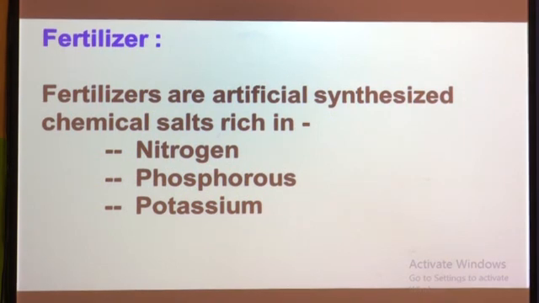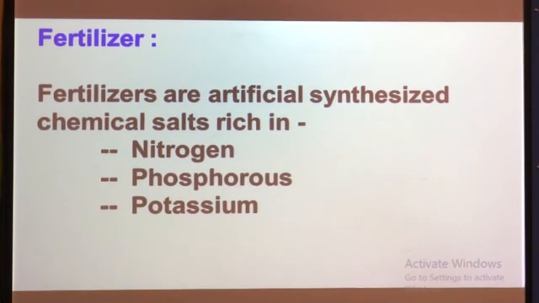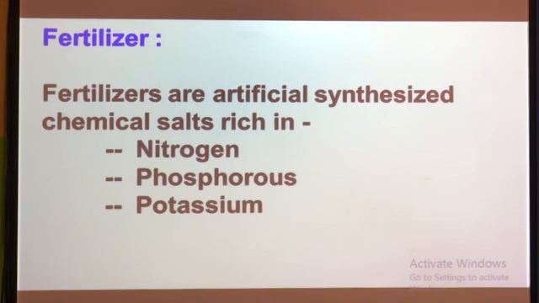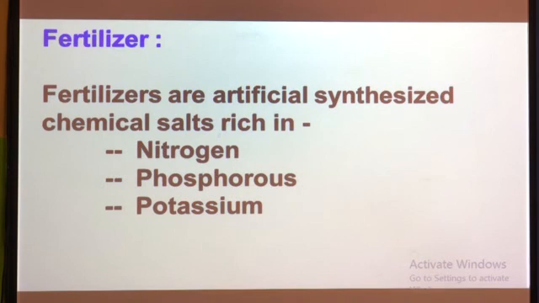So fertilizers are artificially synthesized chemical salts, we can say in simple language. They are rich in nitrogen, phosphorus and potassium. What is the meaning of these nitrogen, phosphorus and potassium? They are some types of minerals which plants can get from these fertilizers.